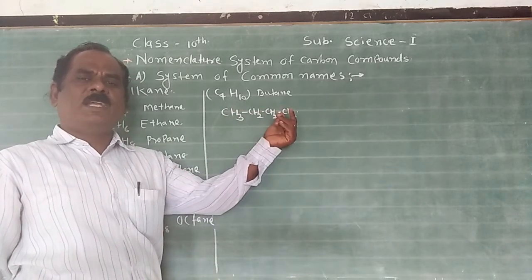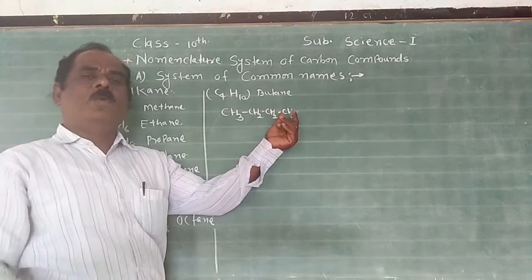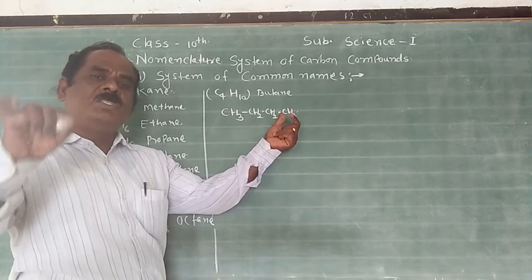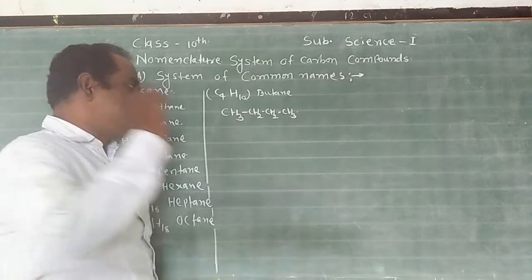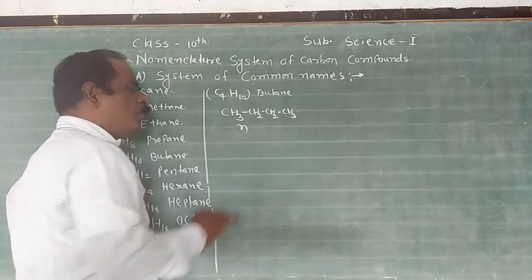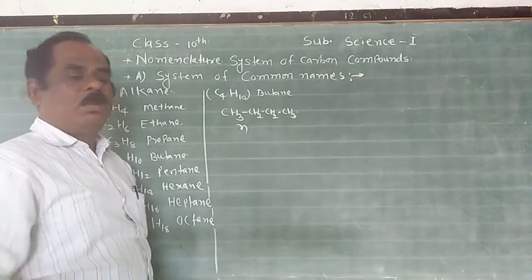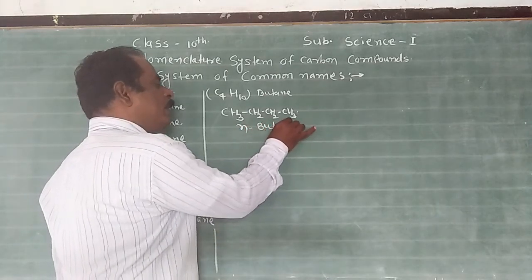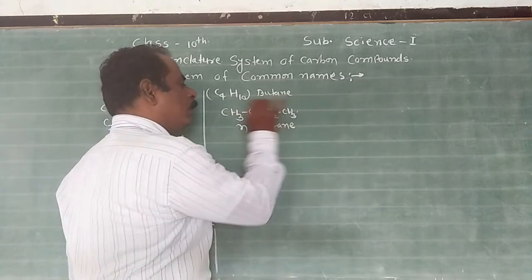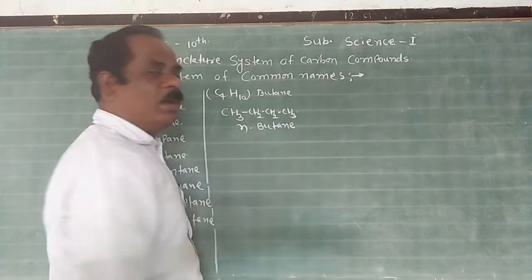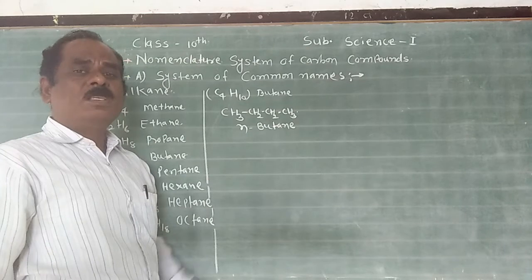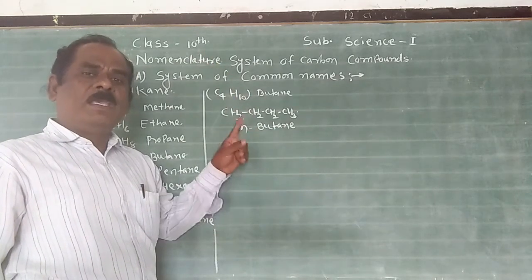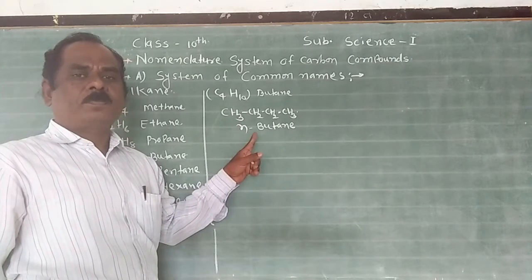Since it is an example of straight chain, remember one important point. If the compound is straight chain, then it is denoted by the prefix N, N for normal. N-butane. Why is it called N? Because in the molecule carbons are linked in a straight chain. All straight chain carbon compounds are generally denoted by N in the common system.